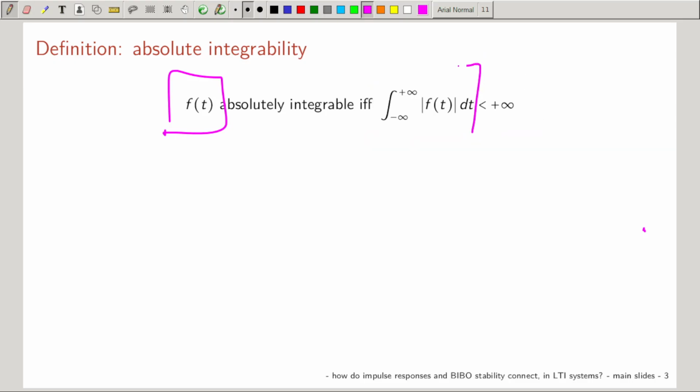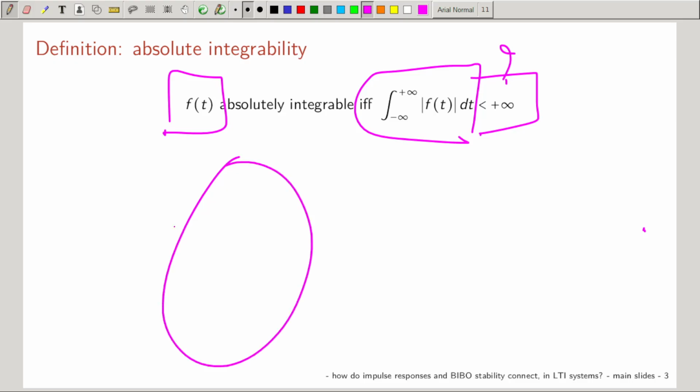Is this true? If yes, absolutely integrable. If not, not absolutely integrable. So if we take the set of all functions, there are going to be some that are absolutely integrable and some that are not absolutely integrable. It depends on f.